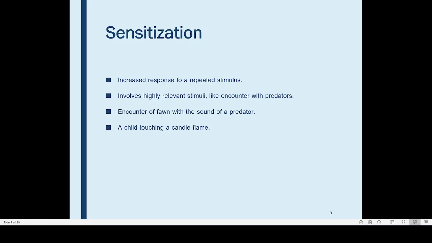So in the case of this baby of a deer, known by the name fawn, if they are hearing the sound of a predator like a leopard or a tiger, each time the baby deer hears this sound, its response will be increasing. For example, you are in a forest and you hear the sound of an elephant or smell an elephant, your fear will be increasing.